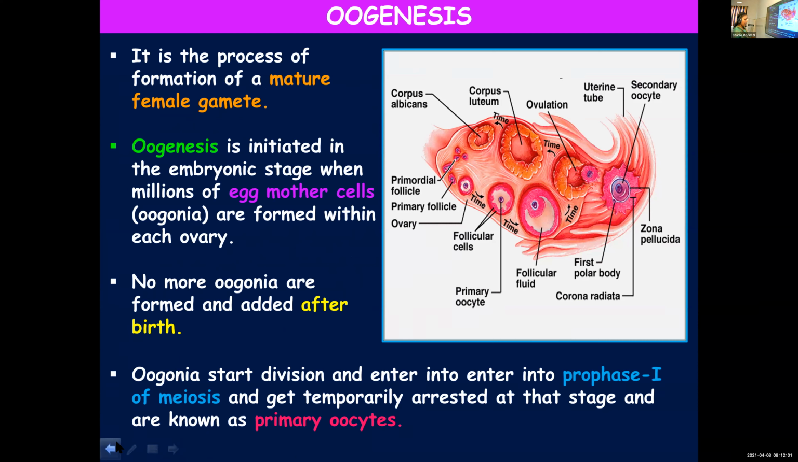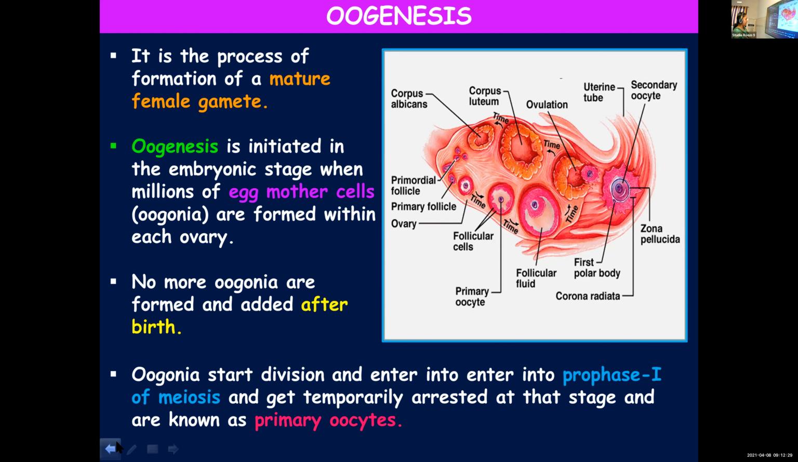So we were discussing oogenesis. It is a process of formation of a mature female gamete, and oogenesis begins when the child is in the embryonic stage. When the female baby is in the embryonic stage, at that time oogenesis will start, and millions of oogonia or egg mother cells will be formed within each ovary. And after the birth of the baby, no more oogonia will be formed.